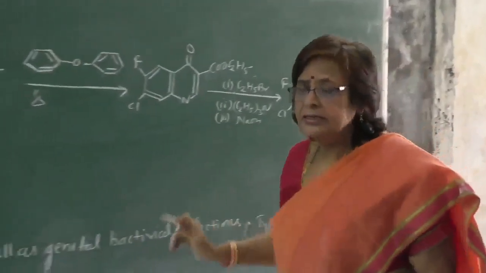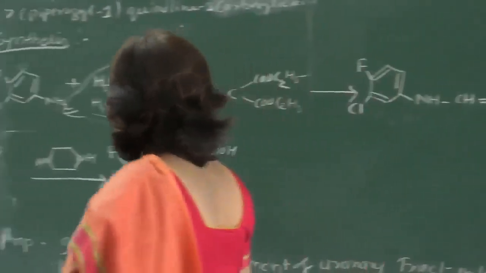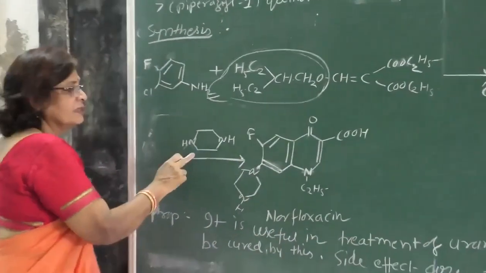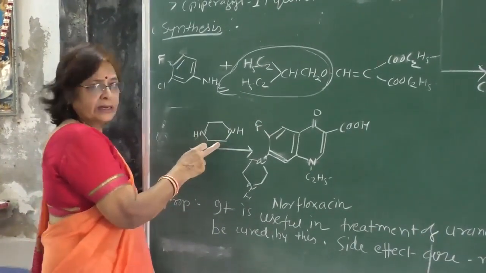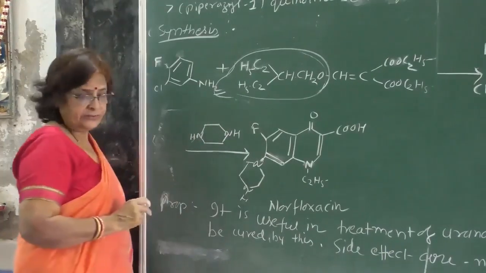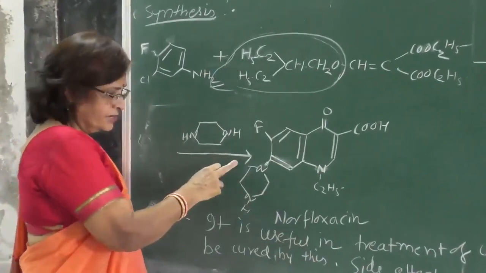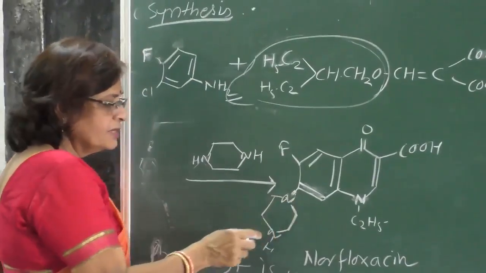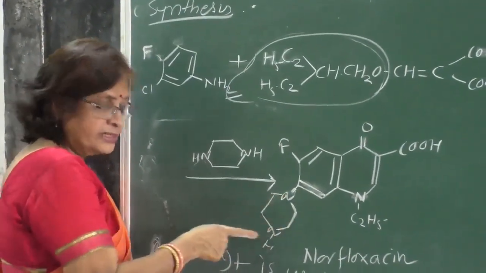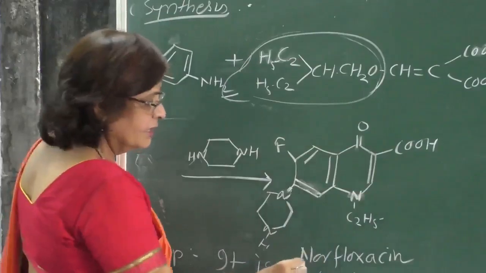Now the last step is reaction of that species with the dihydropyrazine, and after the reaction, this pyrazine nucleus is attached as a pyrazine form, and we get norfloxacin.